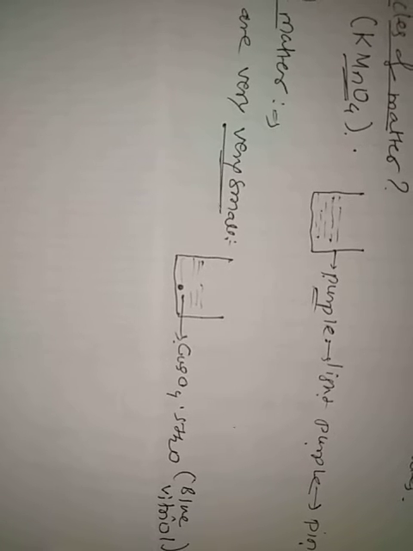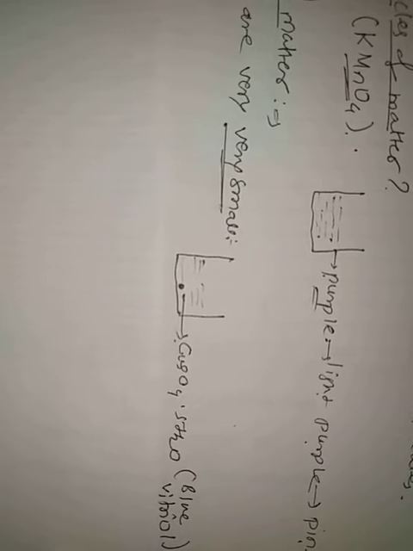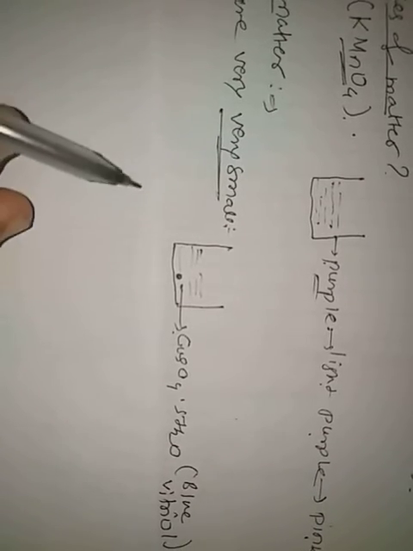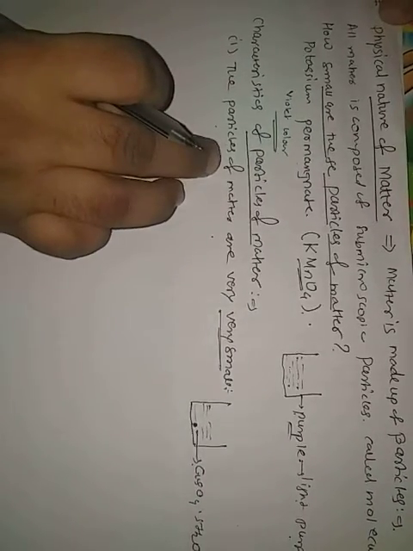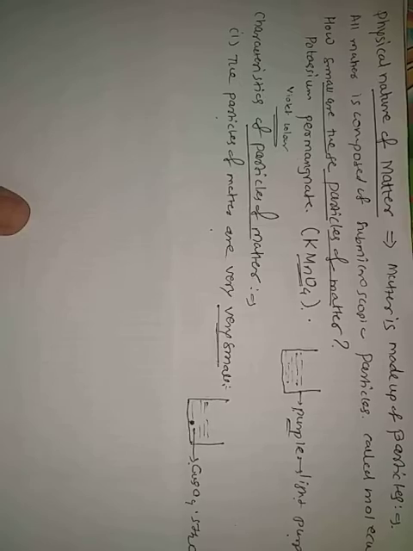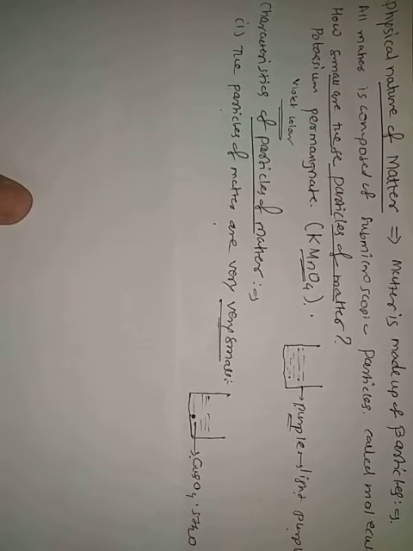Water begins to become blue colored, and slowly the size of the crystal becomes smaller and smaller. The crystal has divided itself into a number of smaller particles and ultimately dissolves in water. So from this experiment we conclude that the particles of matter are very, very small. Basically these two experiments we will discuss in the chemistry lab. Understood? I will show it, don't worry.